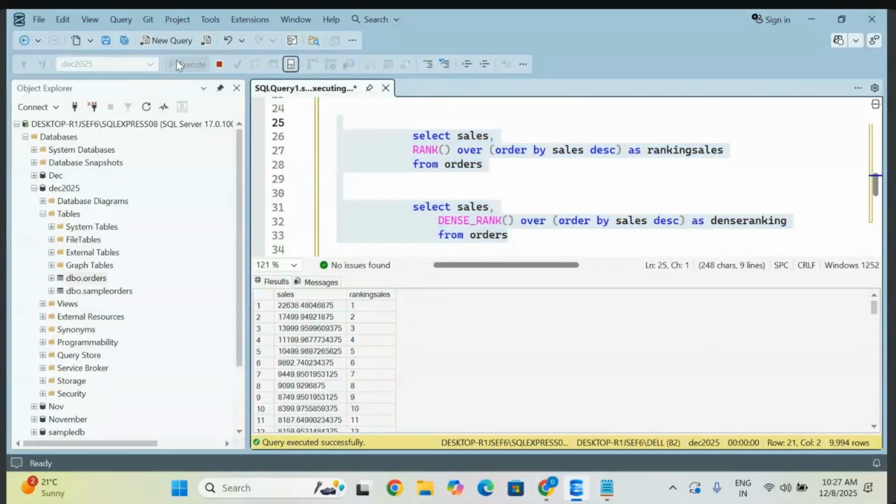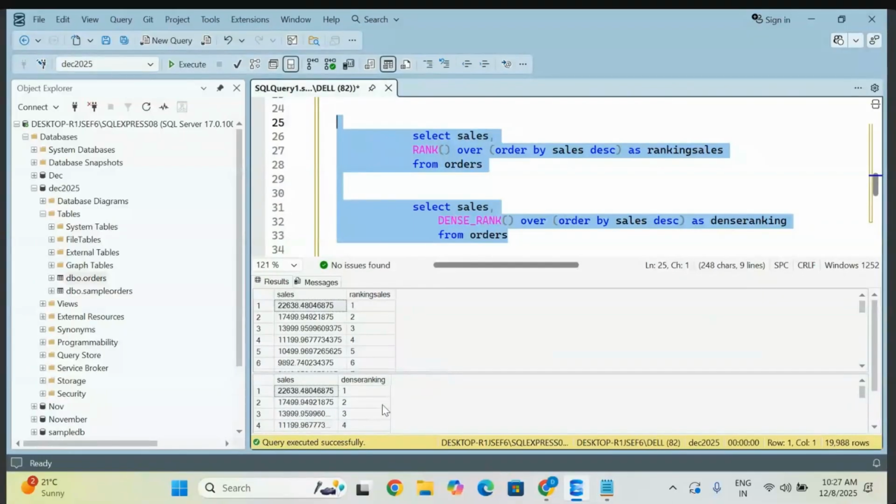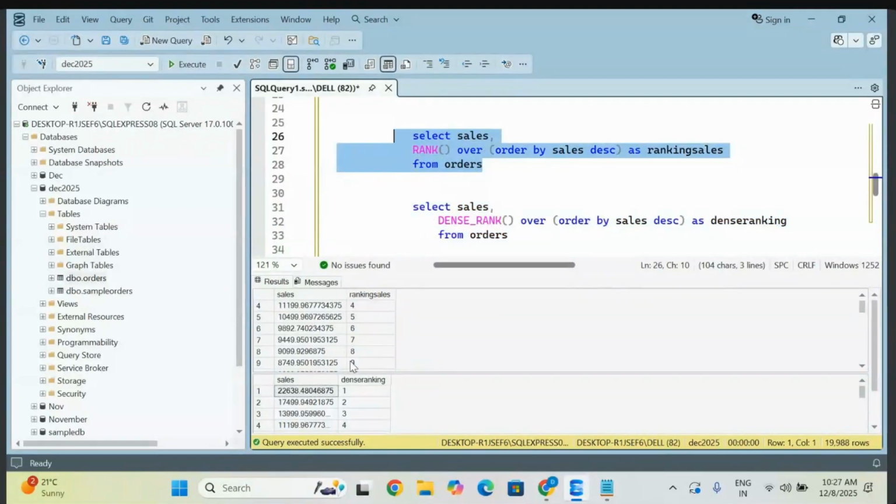Did you observe in any exam results that they give ranks like 1, 1, 2, 2, 2, 2, 3, 3, 4, 5? You might think some ranks are missing in between. They will give 1, 1, 1, 5, 5, 7, 7, 7 like that. They are following the rank function, because the same score is given the same rank, meaning the same guys get the same rank. But the next person who gets another score gets the rank according to the order, which is considered first, second, third rank like this.